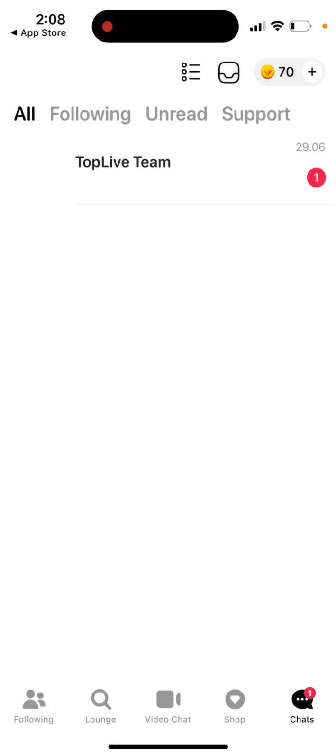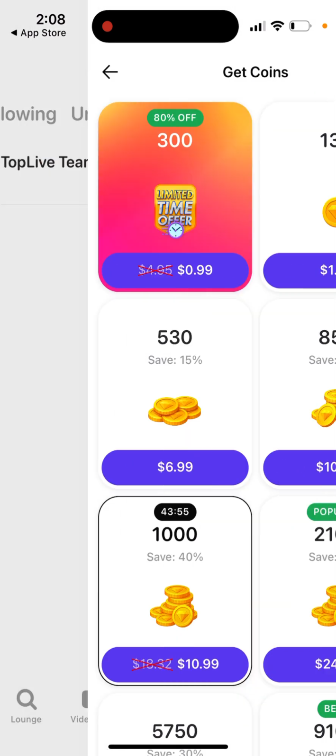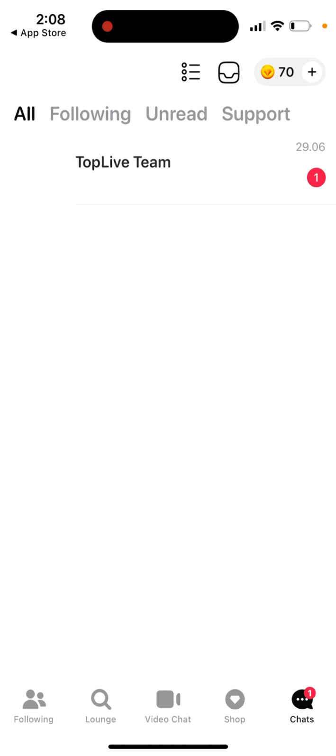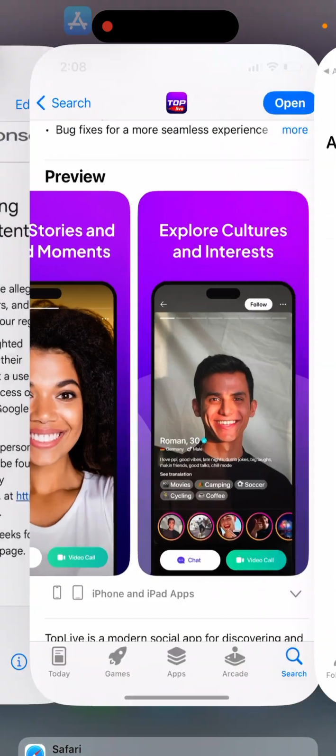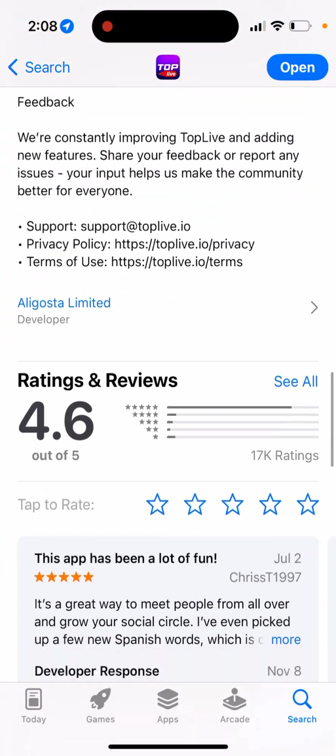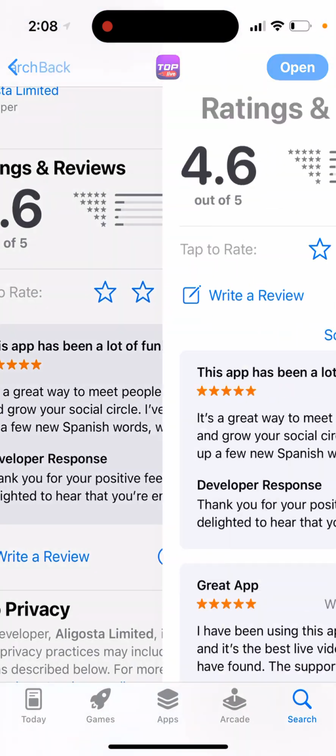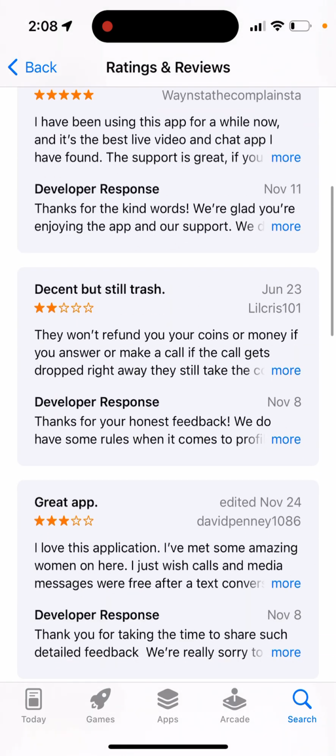Kind of a more high quality app if you're looking for a random video chat app for you. So you can consider this TopLive app. There are 4.6 ratings, 17,000 ratings.